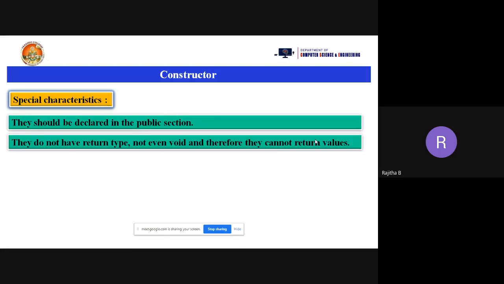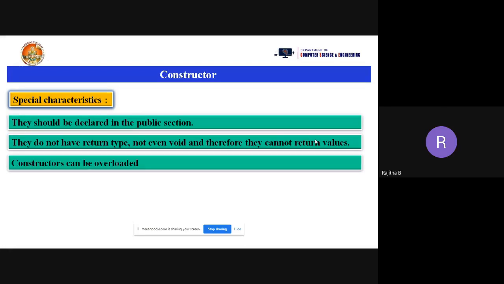But when we come to constructors, we do not have any return type, not even void. If you do not have any return type, then you cannot return any values. So we do not have any return type, even void, and therefore they cannot return any values to the functions. So this is the second characteristic.